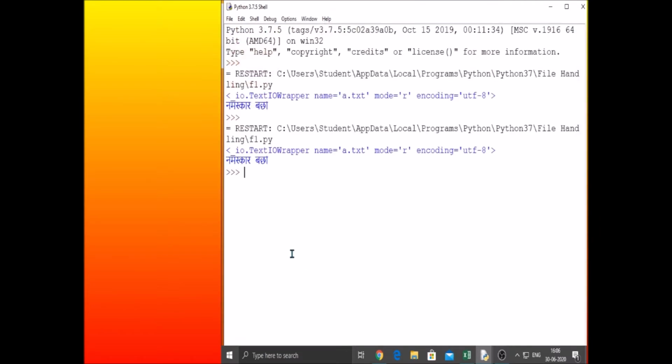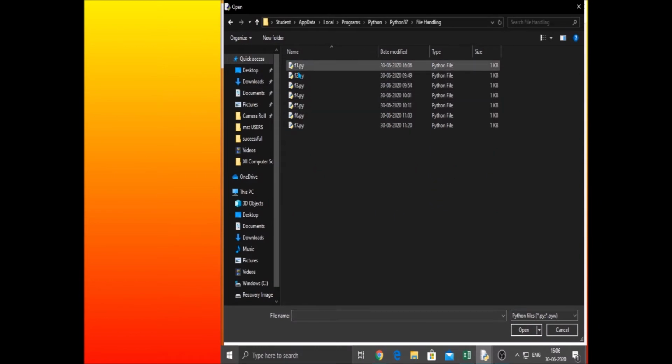Now let's proceed. We will be doing some more operations on files using file handling.